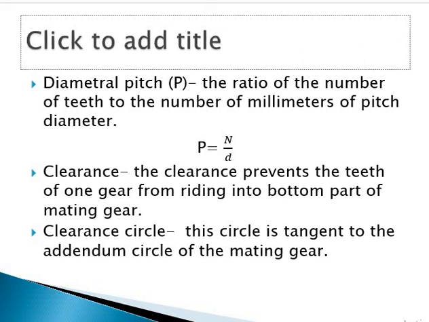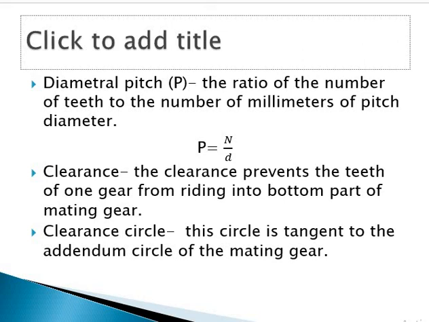So circular pitch, which we denote by PC, is equal to pi into d by t. What is d? D is the diameter of the pitch circle, and t is the number of teeth on that wheel.